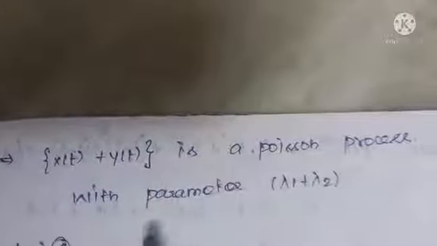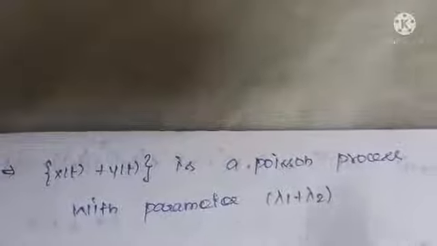From this we can say the sum of two Poisson processes is also a Poisson process, because you can see the answer is like a probability law, right? So it is also a Poisson process with parameter lambda 1 plus lambda 2. See, x of t plus y of t is a Poisson process with parameter lambda 1 plus lambda 2. Okay.